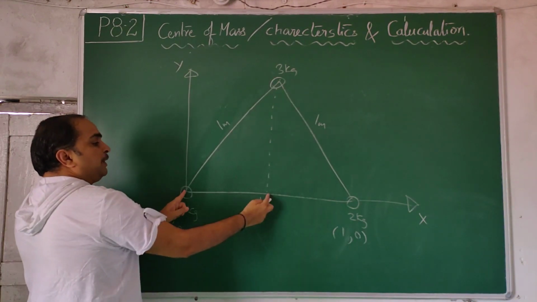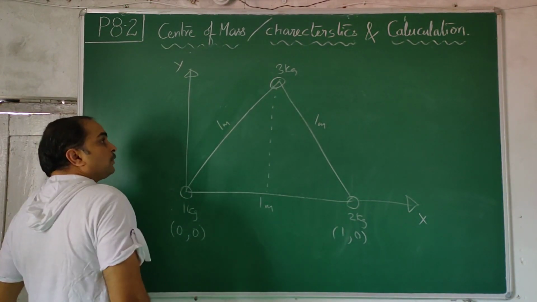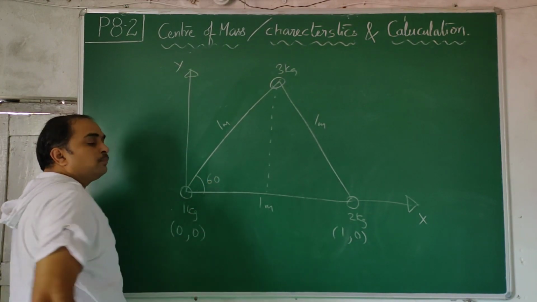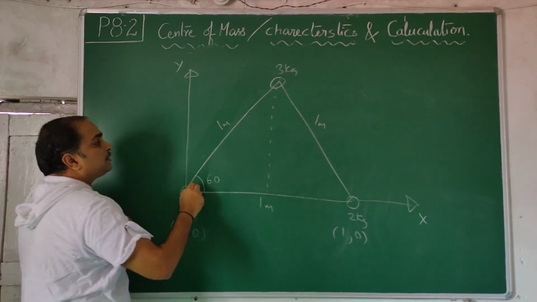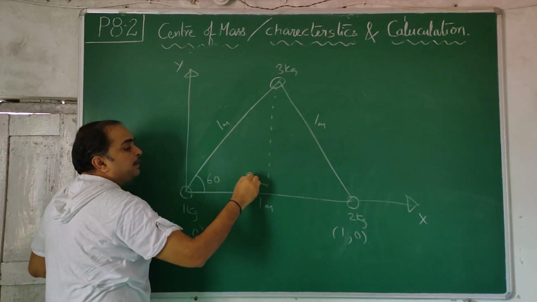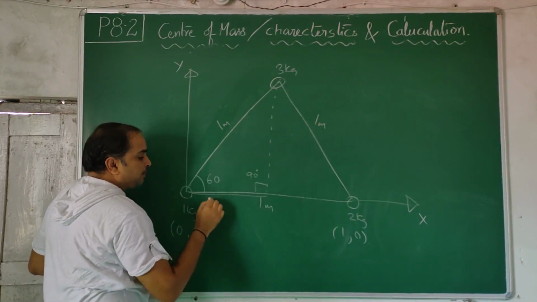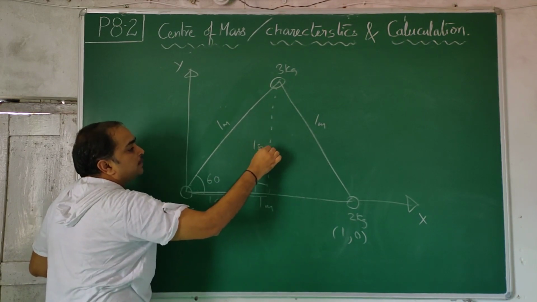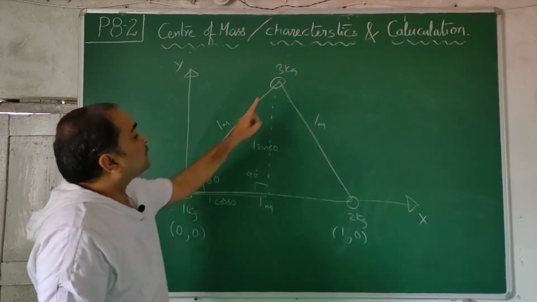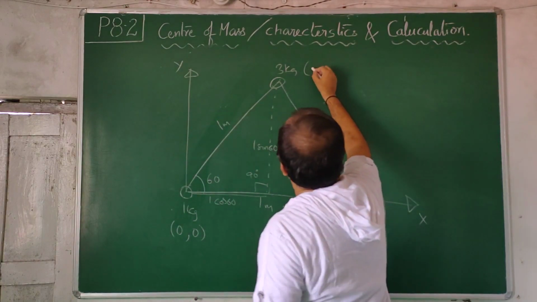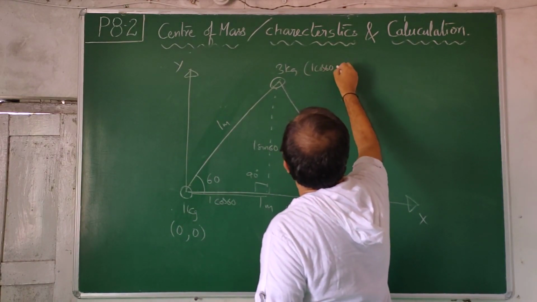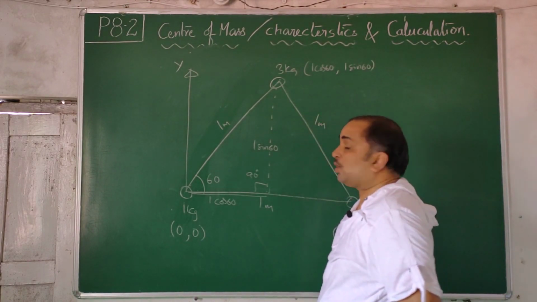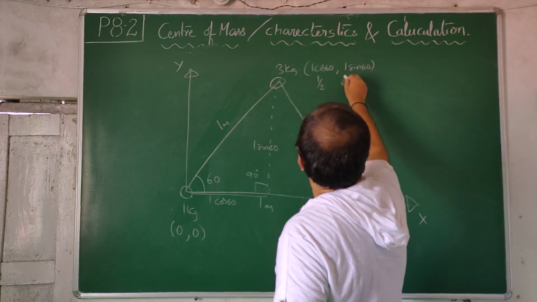You moved half a meter, and there. But this angle is 60, you know. Once you know 60, this is the hypotenuse in a right angle triangle with a 90 degree angle. So this distance will be 1 cos 60 and this distance will be 1 sin 60. So the coordinates are x equals 1 cos 60 and y equals 1 sin 60. Cos 60 is half, sin 60 is root 3 by 2.